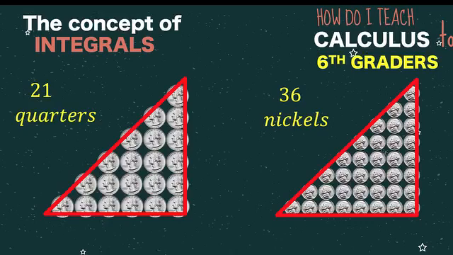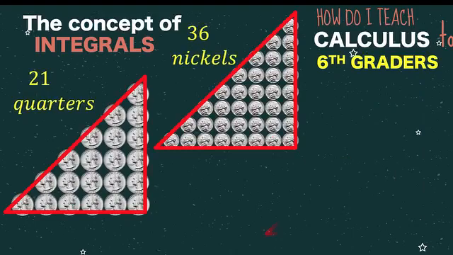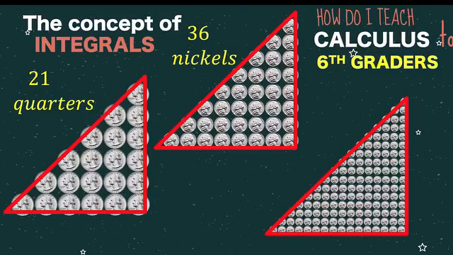But still, there's a lot of gaps to be filled in. So what are we going to do? We can try using smaller circular units. This time, let's use dimes. So let's cover the red triangle with dimes. And there are 136 dimes all in all in the third triangle. And notice now that the gaps are very small compared to the gaps when we use quarters and when we use nickels. Now at this point, let's investigate the width of the columns.